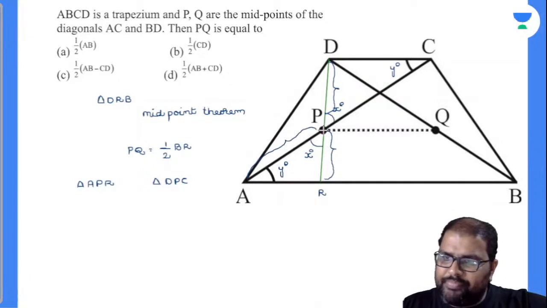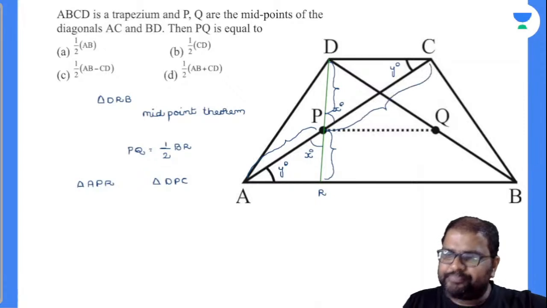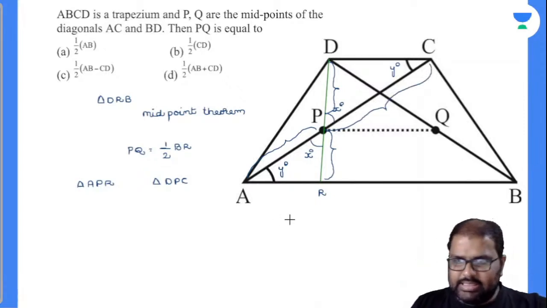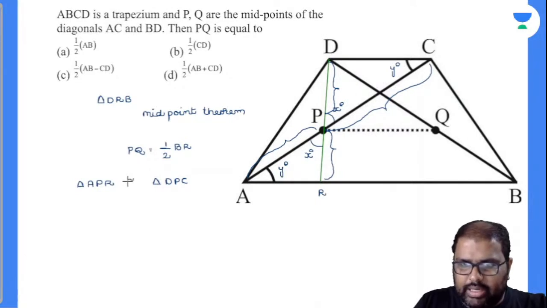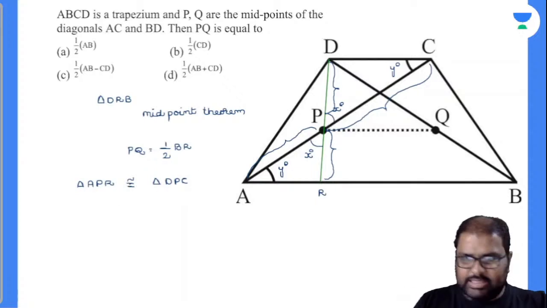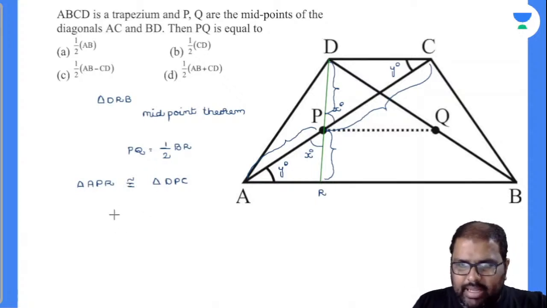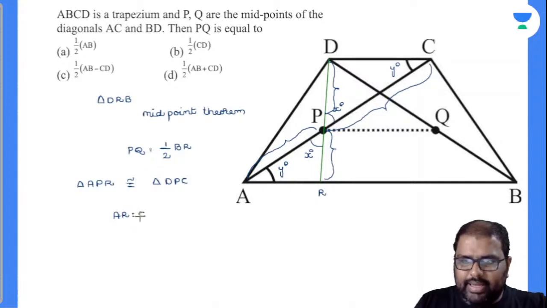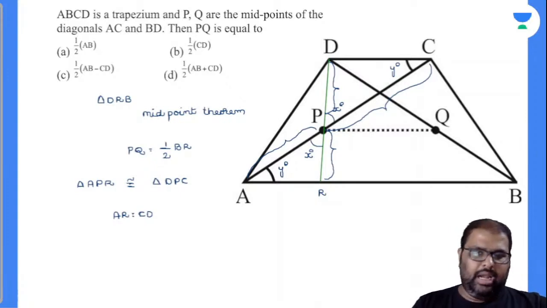Am I right or wrong? Will you accept with me? Yes, perfectly. Then automatically both these triangles are exactly congruent. They are congruent triangles by ASA congruency. By this, what can I say? My AR side is nothing but equal to CD side, because the remaining side must also be exactly equal. Perfectly done.